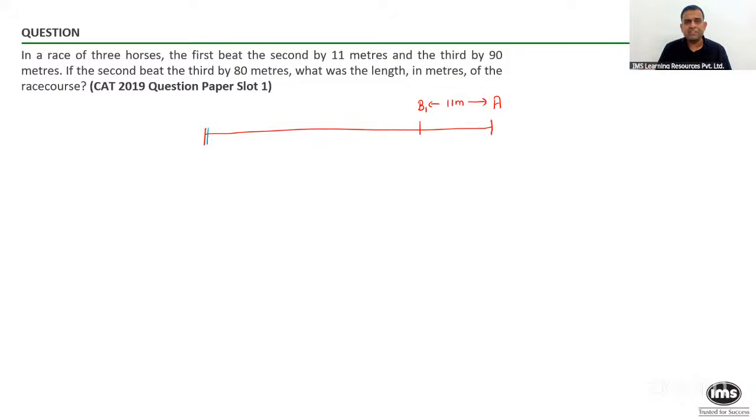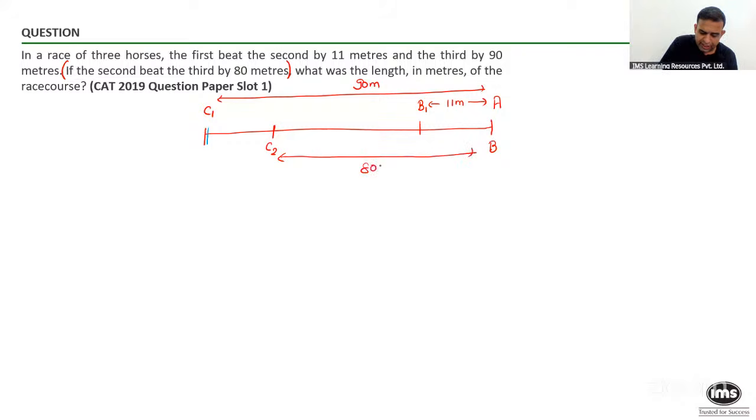So when A finishes the race, the third horse, let's say over here, was 90 meters away from the finishing line. Then from the second statement, they are saying that if the second one beat the third one by 80 meters, what does that mean? When horse B reaches the finishing line, at that moment, C was 80 meters behind the finishing line. So let me say C has reached over here, and this distance happens to be 80 meters.